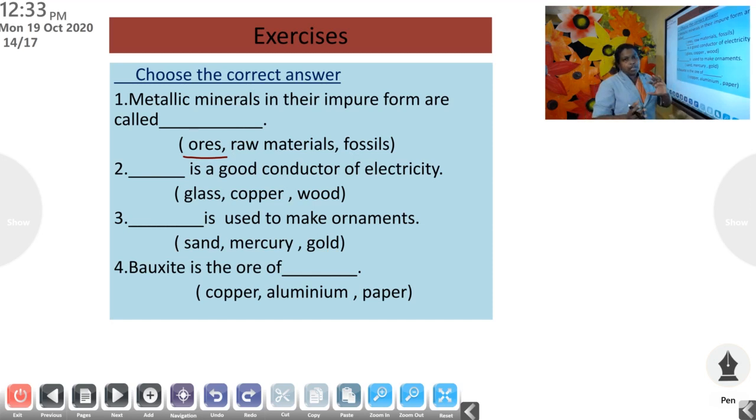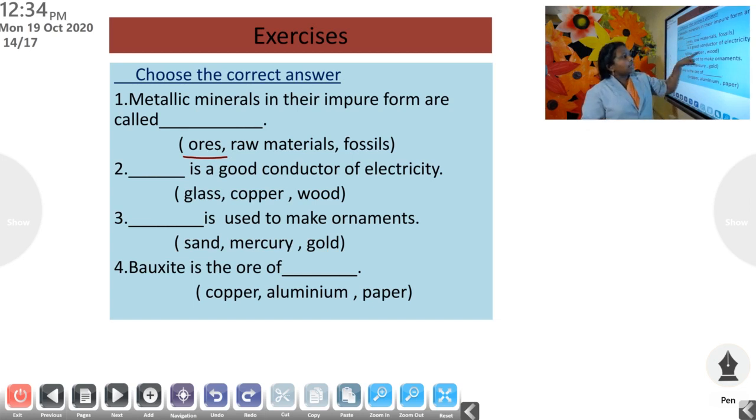The ore is the soil which contains minerals. If the soil of a place contains iron, we can call it iron ore. If the soil of a place contains gold, we can call it ore of gold or a gold mine. Okay, the place from where we get gold. So, metallic minerals in their impure form are called ores.